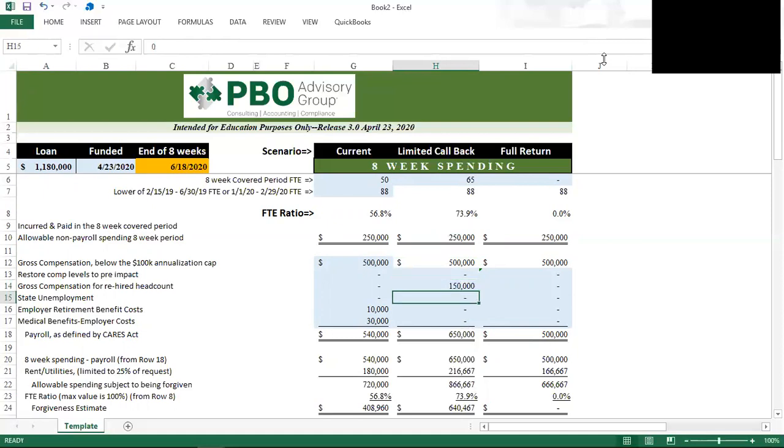And again, these don't have to be the same people. They just have to be the same headcount. So it's not that you have to rehire the same people. Obviously, there's probably a major plus to rehiring the same people because they're already trained.